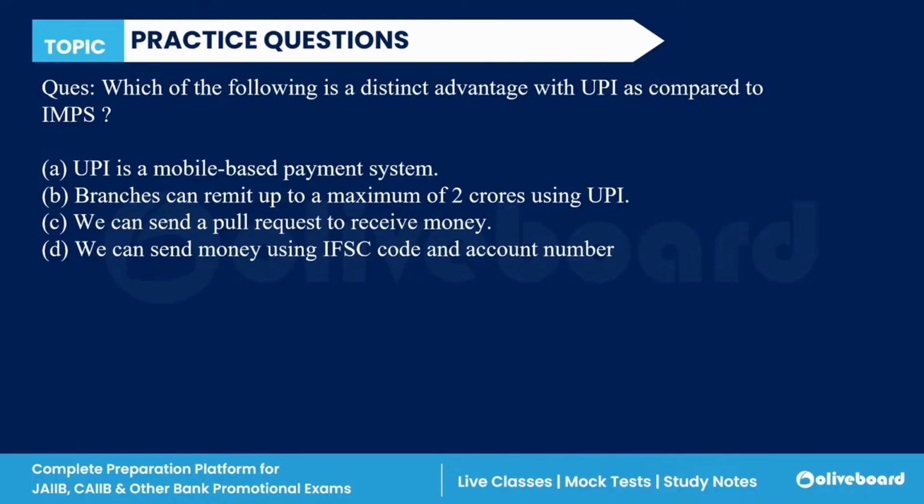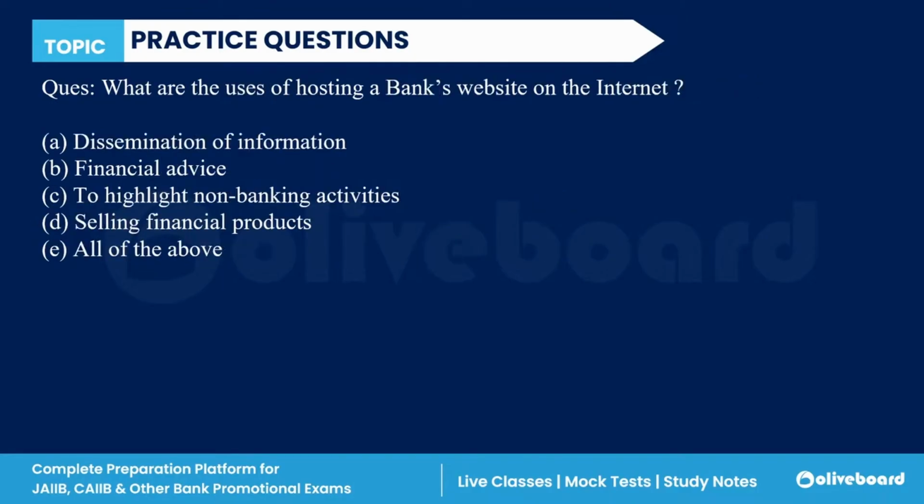We can send a pull request to receive money, or we send money using IFSC code and account number. Everyone, what is the advantage? Yes, the correct answer is C. We can send a pull request to receive money, which is not present in the immediate payment services, right?